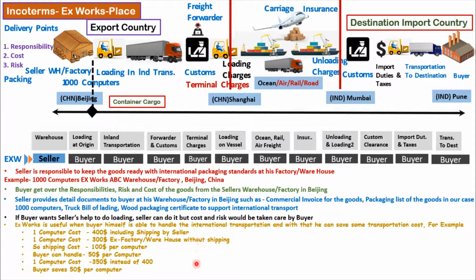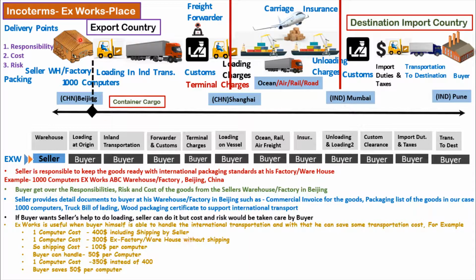Now, let us see why the EXWorks Incoterm is usually preferred by the buyer. In many cases, the buyer feels that he will be able to save some amount on transportation based on his own network in the export country. Let us consider that the cost of one computer is $400 including shipping by the seller.